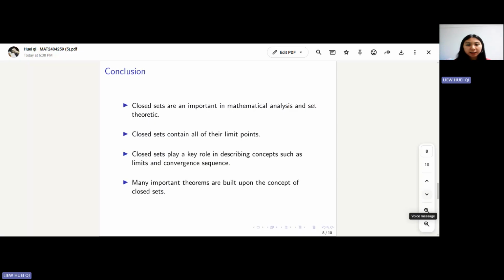Another way to understand closed sets is through the idea of closure. A closed set contains all points that can be approached by sequences inside the set. This makes closed sets very important in many areas of analysis, such as compactness and the study of continuous functions. So, closed sets form one of the fundamental building blocks in mathematical analysis. That's all for me.